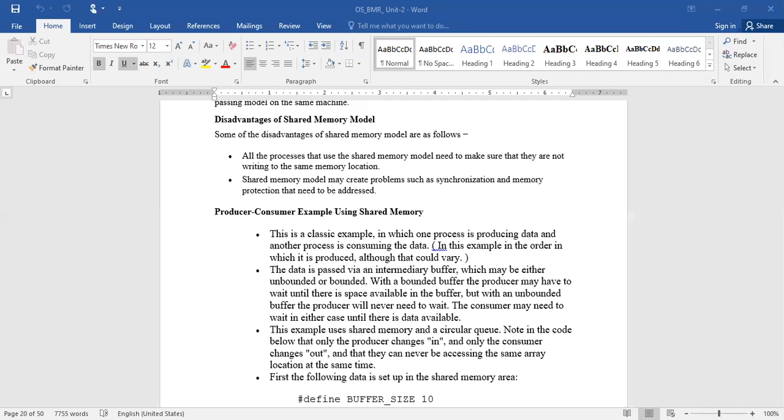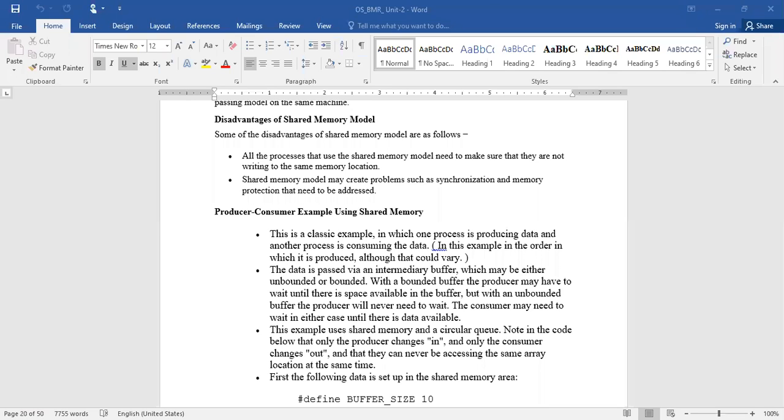Now coming to the consumer. What is the first case? Bounded. There is a fixed size. In that case, suppose that fixed buffer is empty, from where does the consumer consume the information? Nowhere, because it is empty. If the data is present in that buffer, the consumer is able to consume it. If it is empty, the consumer has to wait until the producer has produced some information and the buffer gets stored with some data. Right? That is one end.